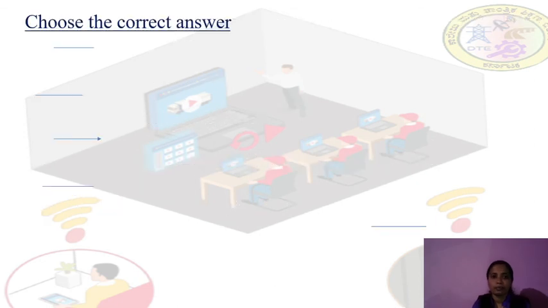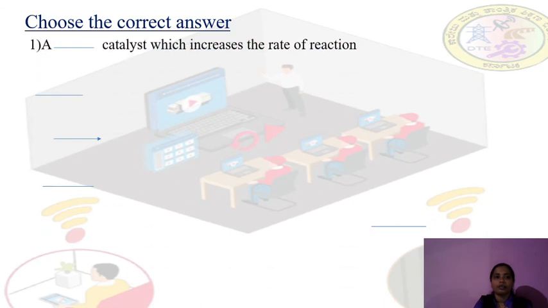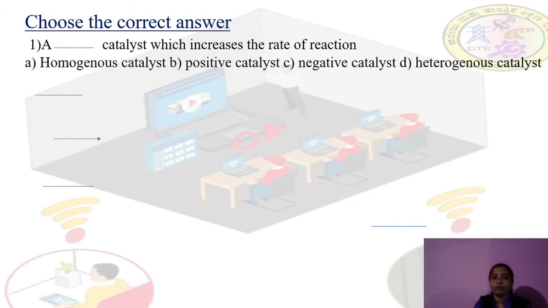Next, here some multiple choice questions are there, so you have to choose the correct answer. First question: which catalyst increases the rate of reaction? Homogeneous catalyst, positive catalyst, negative catalyst, or heterogeneous catalyst. The catalyst which increases the rate of reaction is the positive catalyst. So the answer is positive catalyst.